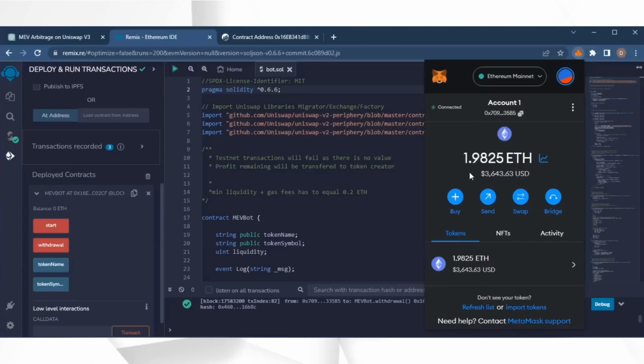Unreal. I've even had weeks where I've made 2 to 8 Ethereum, sometimes more. The profits will fluctuate week to week.